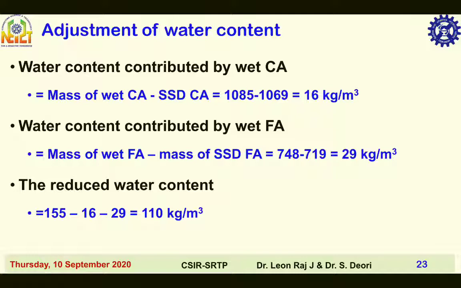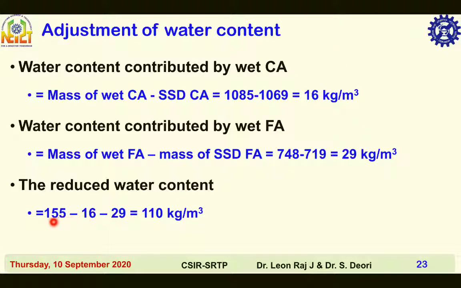Adjustment of water content. Water content contributed by wet coarse aggregate is equal to mass of wet coarse aggregate minus saturated surface dry condition of coarse aggregate, that is 1085 minus 1069, which is equal to 16 kilogram per meter cube. Water content contributed by wet fine aggregate is equal to mass of wet fine aggregate minus mass of saturated surface dry condition fine aggregate, which is equal to 748 minus 719, that is 29 kilogram per meter cube. So these two values need to be subtracted from the water content.